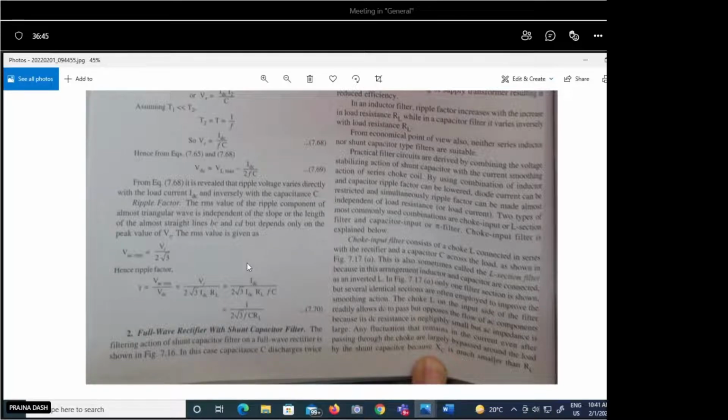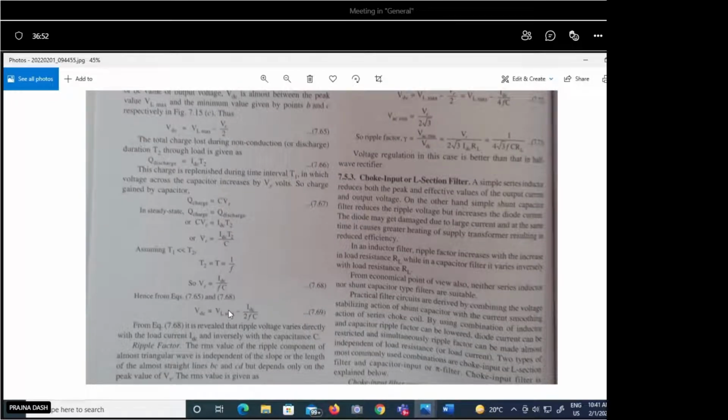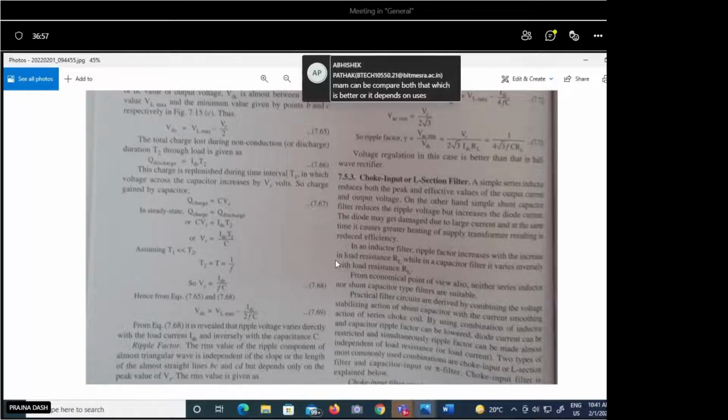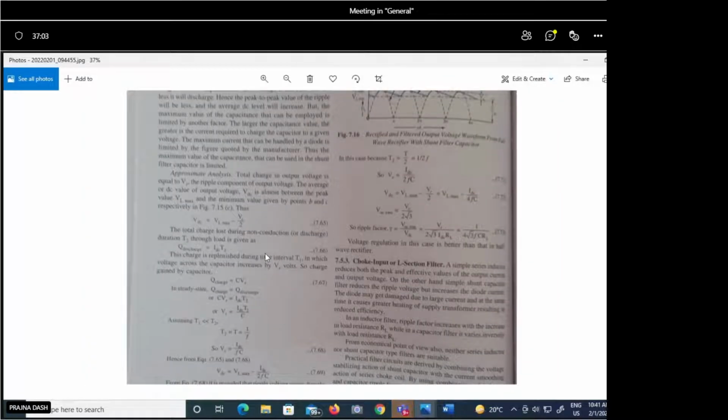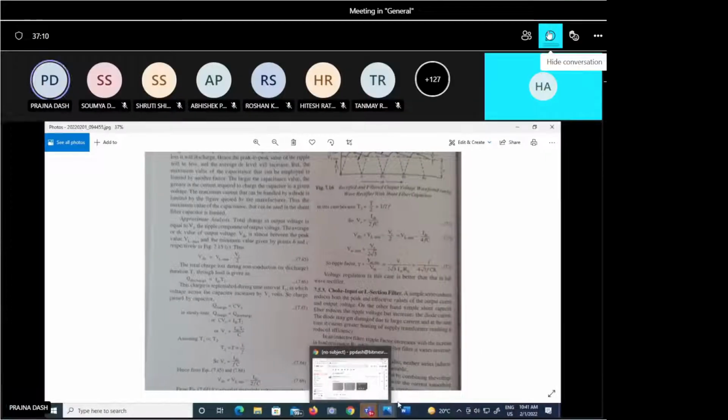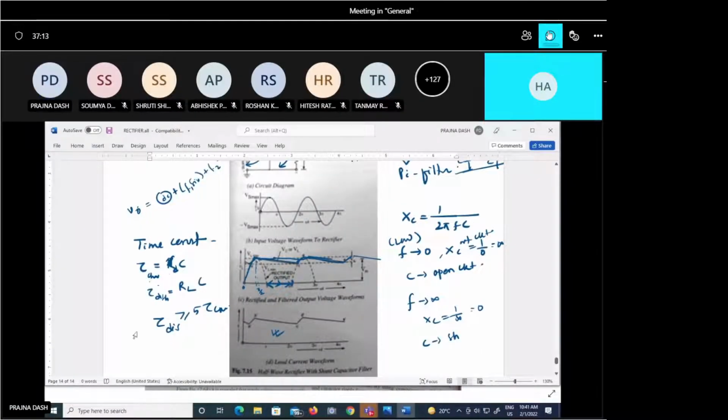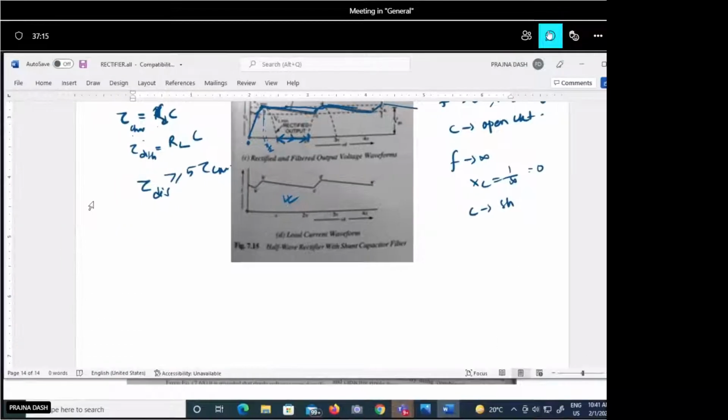Ma'am, actually, I had a doubt in this. How do we calculate the VDC or the V average for this waveform? Why is it VL minus VR/2? Actually, this waveform is not a sinusoidal waveform, isn't it? Yes, it is just like a triangular waveform. So when we calculate the average for a triangular waveform, how do we calculate the RMS value or the average value for this triangular waveform?